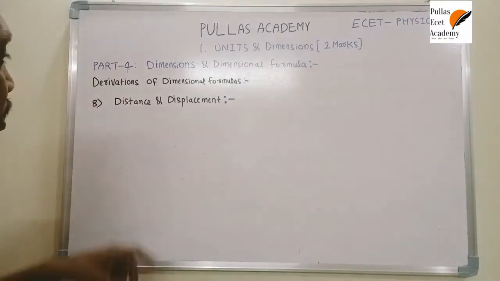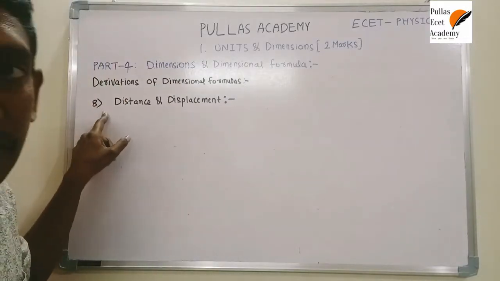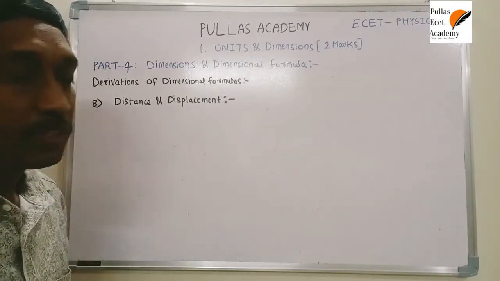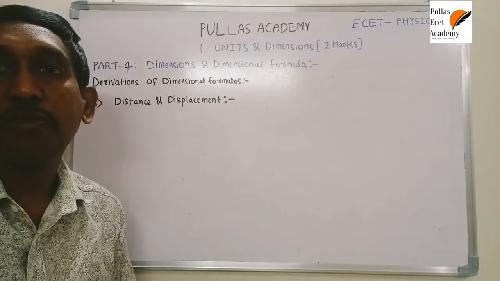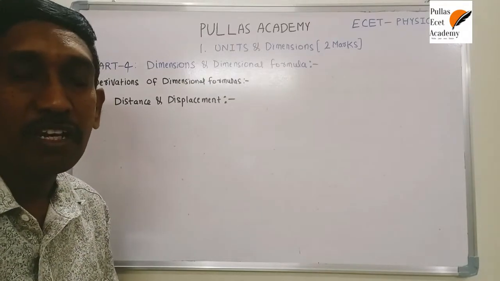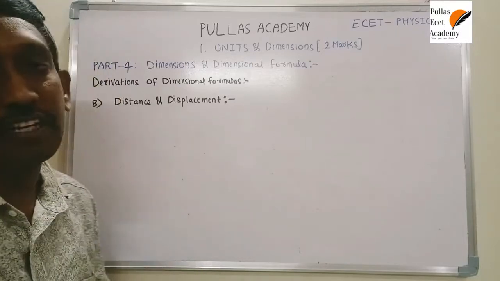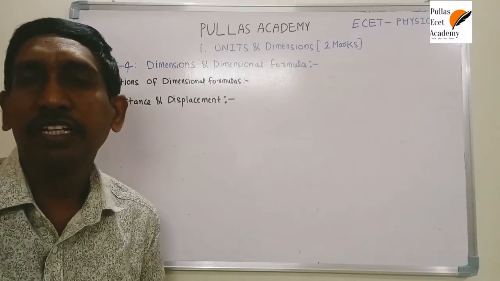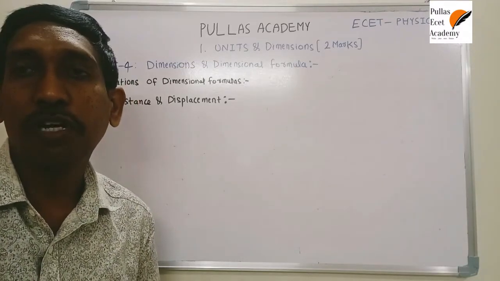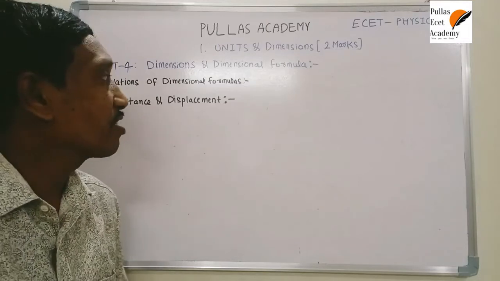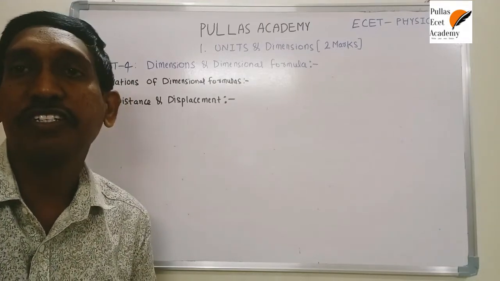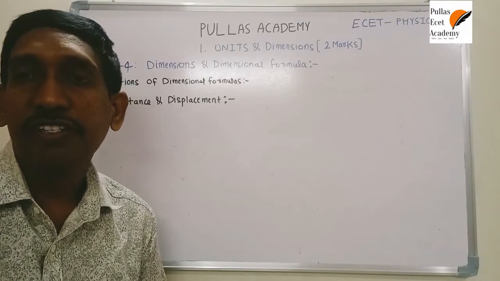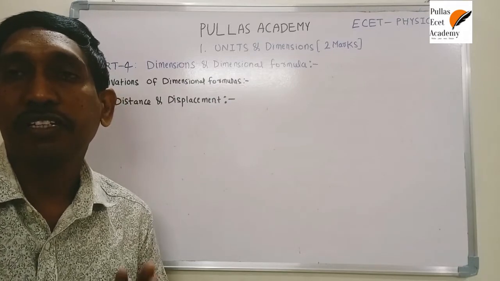So first we will discuss one of the physical quantities: distance and displacement. If you know what distance and displacement are, and what the expression for them is, then you can understand their dimensional formula. Do you know what distance is? Distance is nothing but length. The path length traveled by the body is called distance, whereas displacement is the shortest distance between the initial and final position. Based on the definitions, distance and displacement are nothing but length.